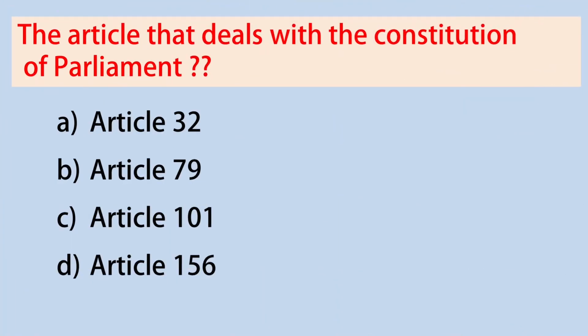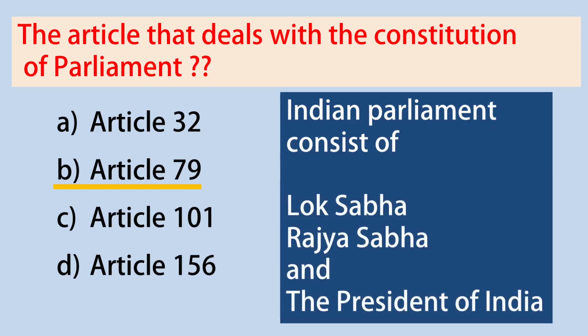So here we have the first question. The article that deals with the constitution of Parliament. Answer: Article 79. I would like to add one more point to this. The Indian Parliament consists of Lok Sabha, Rajya Sabha and the President of India. In fact, the President of India is not a member of either house of the Indian Parliament.